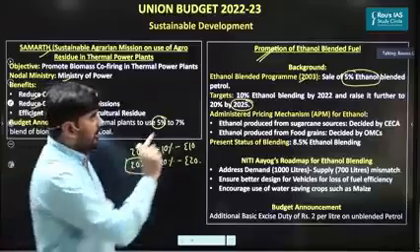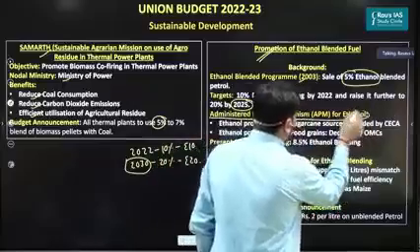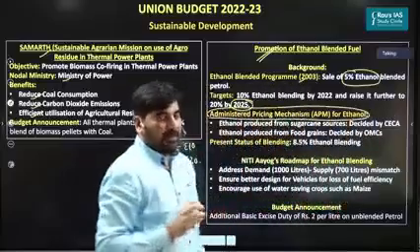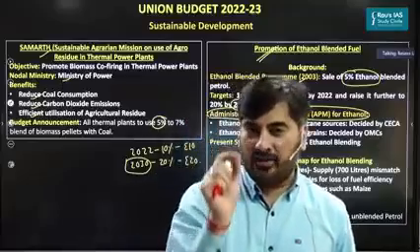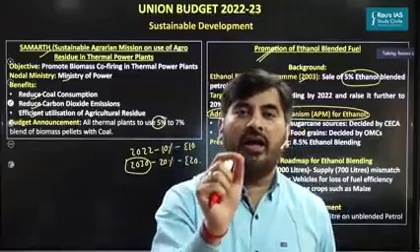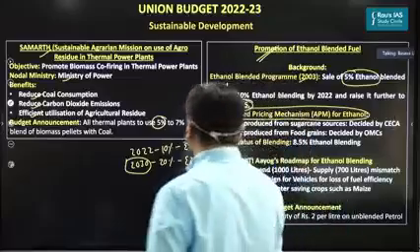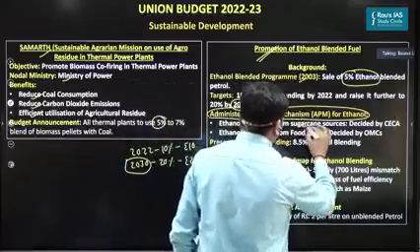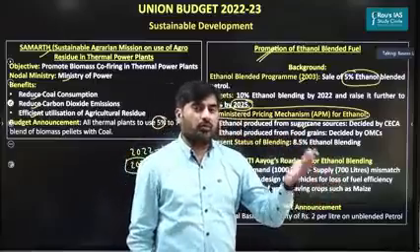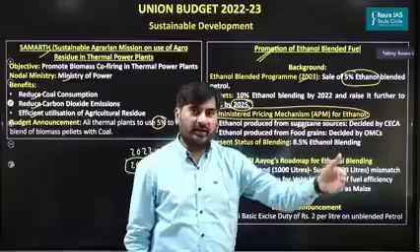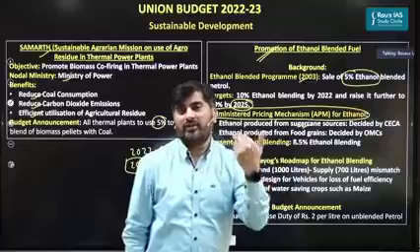Apart from that, under this ethanol blending, we are following this administered pricing mechanism, APM. APM basically tells us what should be the price of ethanol for selling to the oil marketing companies, OMCs. So here, as far as ethanol which is produced from sugarcane sources, for example, ethanol produced from sugar molasses, that is a byproduct of the sugar industry, or from sugar syrup, at what price that ethanol should be sold?